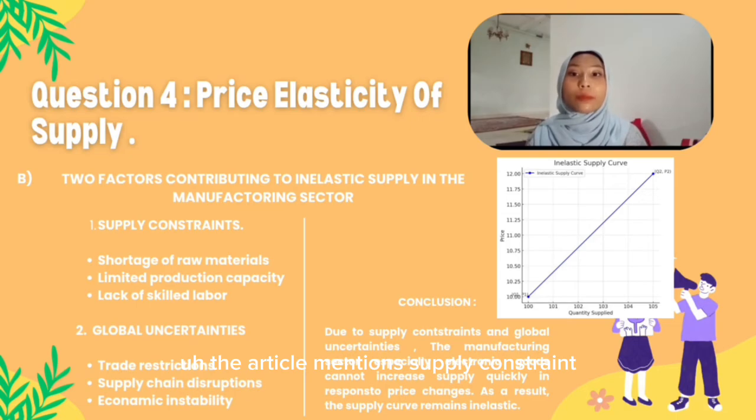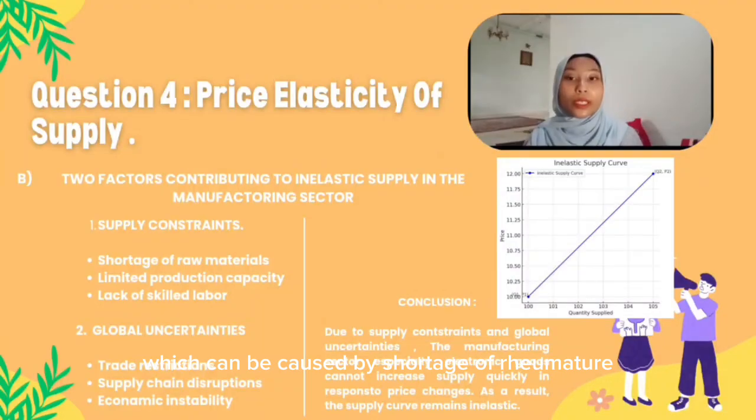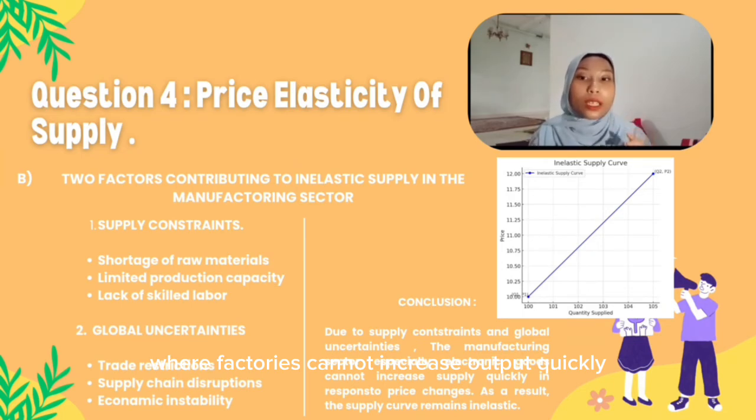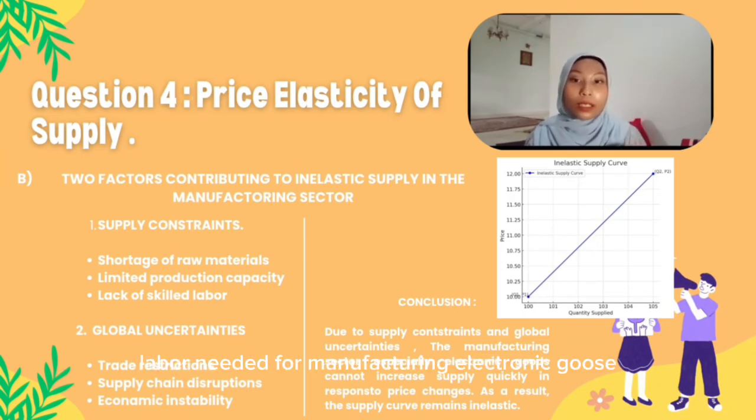The article mentions supply constraint, which can be caused by shortage of raw materials such as semiconductor chips in the electronics industry, limited production capacity where factories cannot increase output quickly, and lack of skilled labor needed for manufacturing electronic goods. These factors make it difficult for manufacturers to increase supply even when price rises, resulting in inelastic supply.